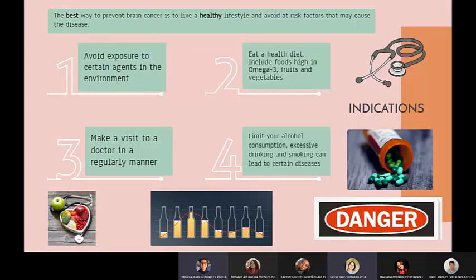Then, the WHO recommends visiting a doctor every 4 years before turning 40 to prevent any type of sickness. Finally, limit your alcohol consumption and excessive smoking. This is because they can cause certain sicknesses.